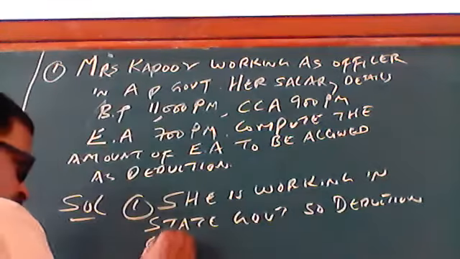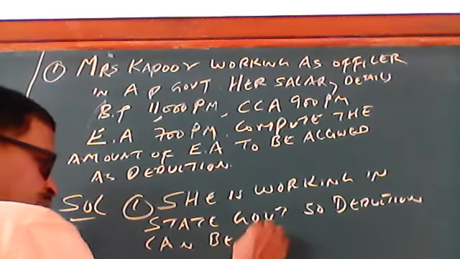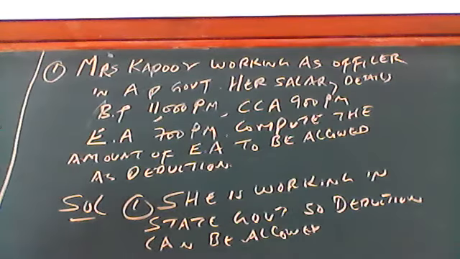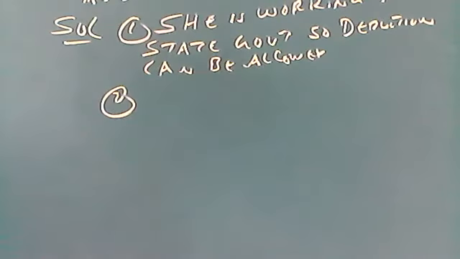Reduction can be allowed. How much do you have to calculate? Okay, second, step 2: follow the rule. What is the rule? If you see yesterday's class on entertainment allowances, the rule says there are 3 conditions for state and central government employees. What is the first condition? The least of the 3 is allowed as deduction.